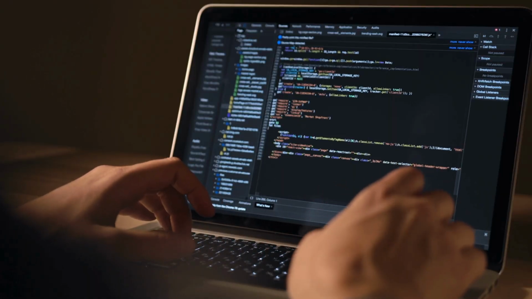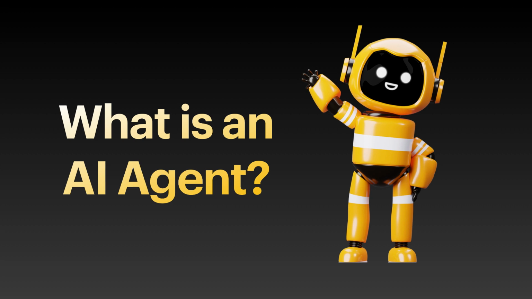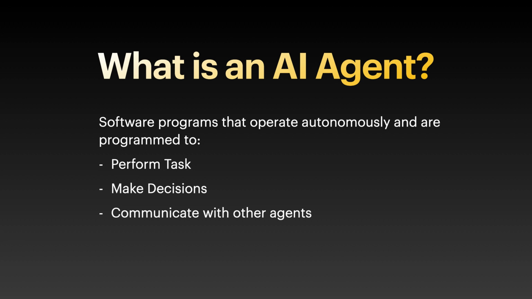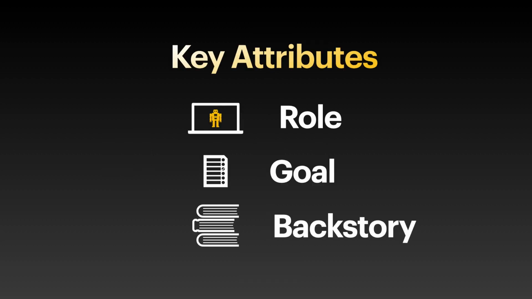Before we start writing any code, let's first understand some basic concepts. AI agents, also known as intelligent agents, are software programs that operate autonomously and are programmed to perform tasks, make decisions, and communicate with other agents. Think of an agent as a member of a team with specific skills and a particular job to do. They can make decisions based on the information they have and the goals they are given. To help them do their job, AI agents are equipped with some tools they can use whenever needed to get the best results. Now, let's explore the key attributes of the agent.